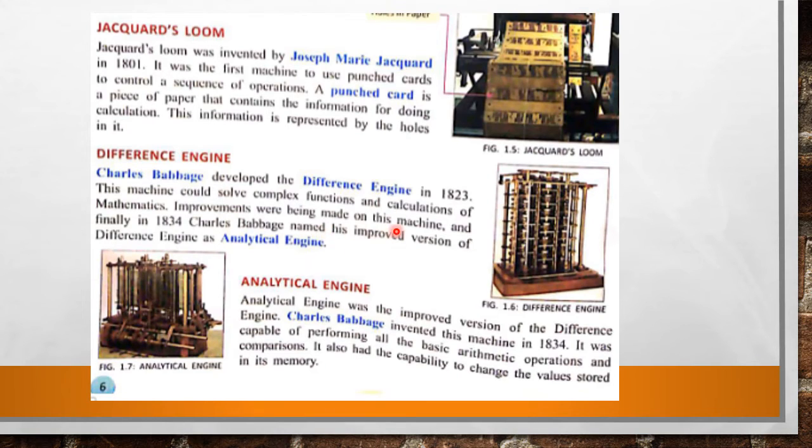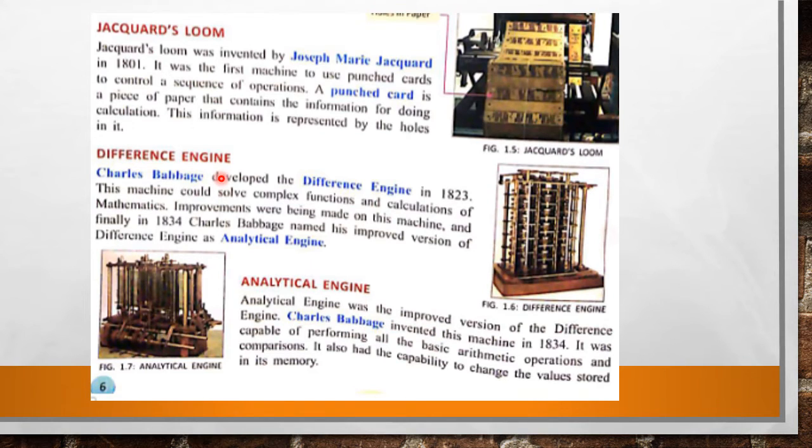Improvements were being made on this machine, and finally in 1834, Charles Babbage named his improved version of difference machine as analytical engine. 1834 में चार्ल्स बेबेज ने इस मशीन में और काम किया, इसमें और inventions लेके आए, and then changed the name from difference engine to analytical engine. Let's know about analytical engine. Analytical engine was the improved version of difference engine.